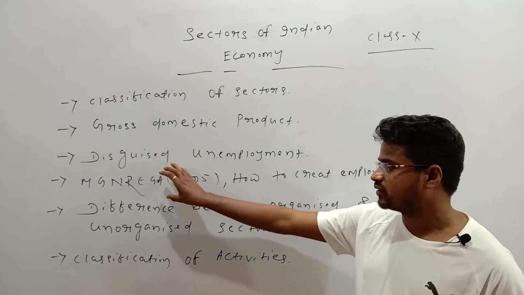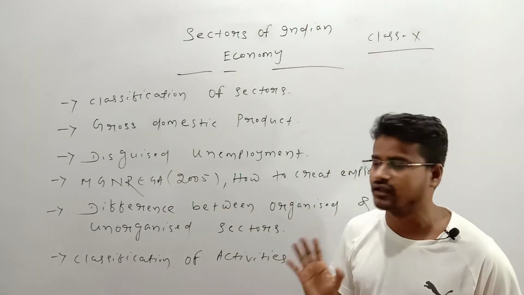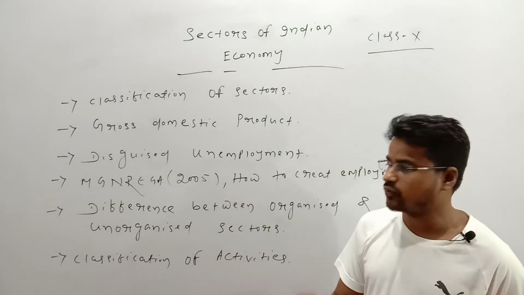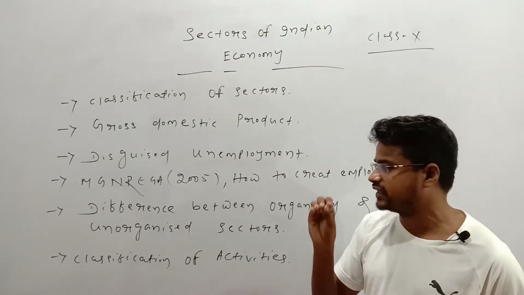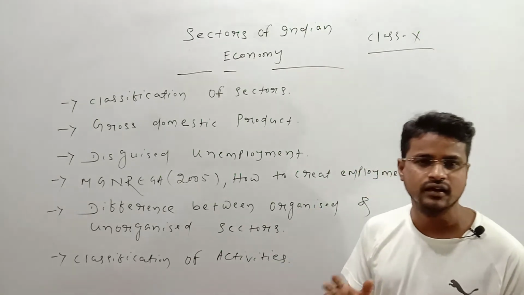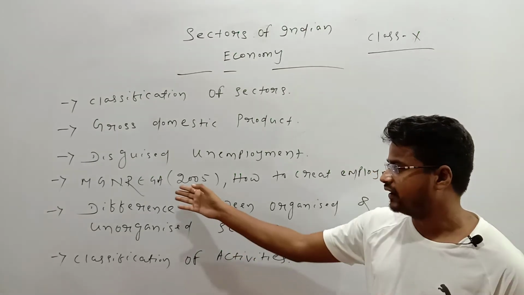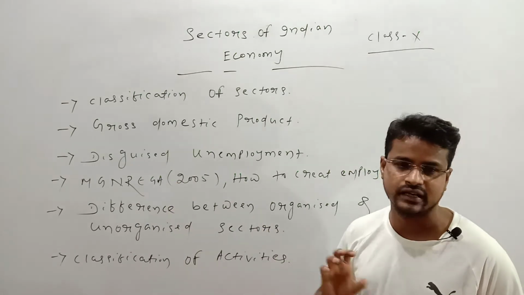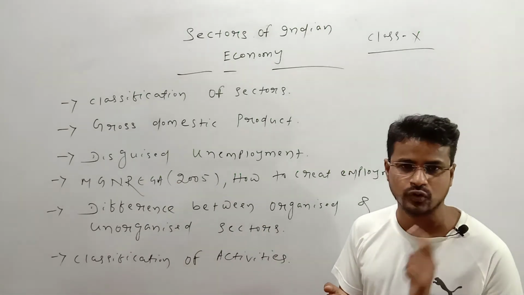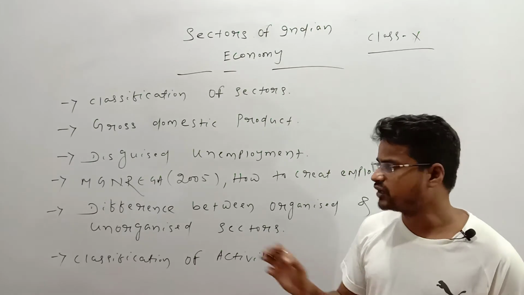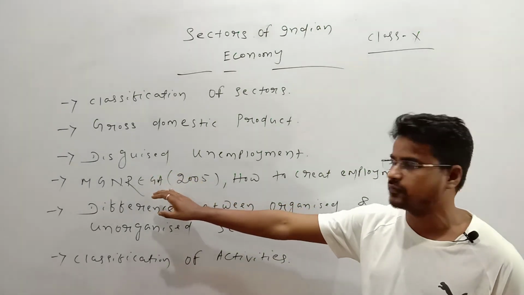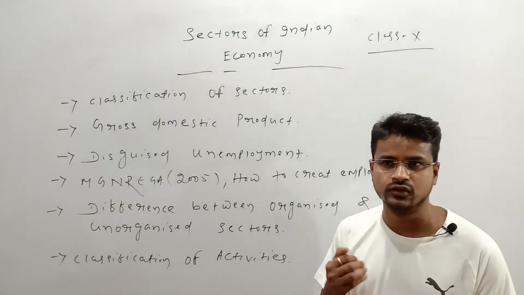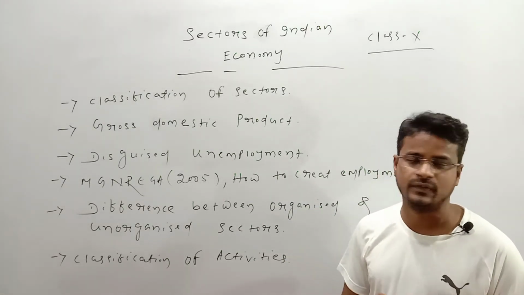Now we will discuss how MGNREGA plays a vital role. Students, before MGNREGA, people were unable to get compulsory work. So MGNREGA is there to provide compulsory work, especially to the rural people. There is also one type of reservation system in this employment generating scheme. There is reservation for women and other people. That means compulsory work is there for women as well as backward classes people. Backward classes people means especially those who are related to BPL and other facilities.